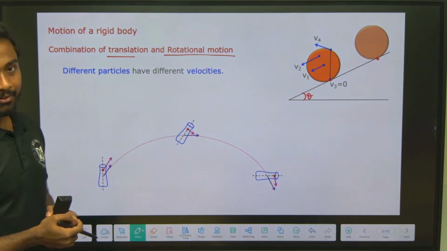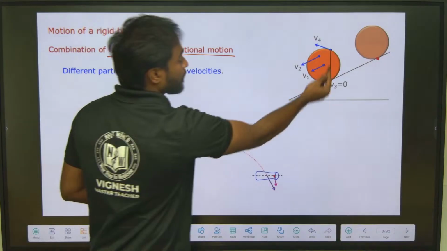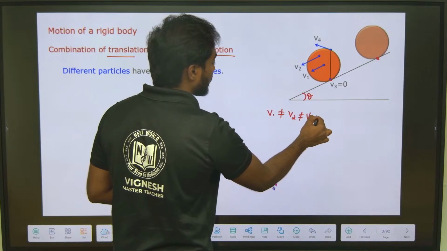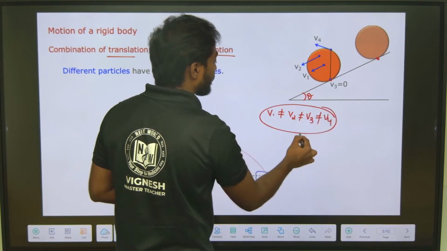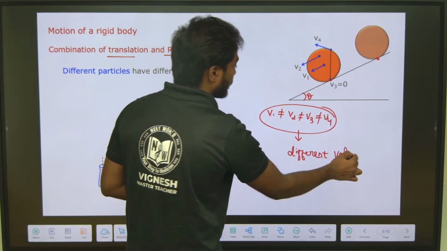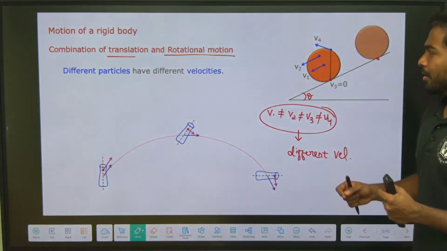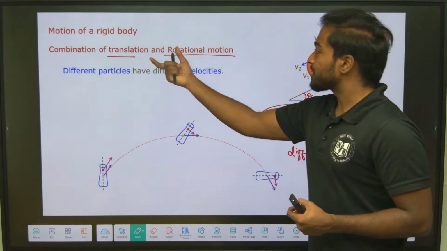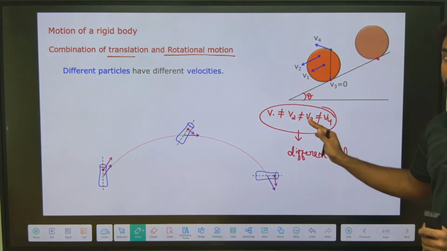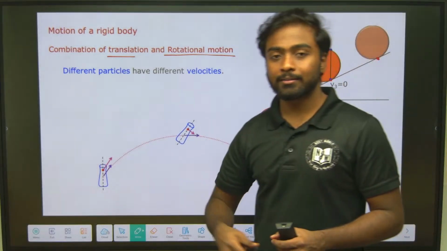So V1 is not equal to V2, not equal to V3, not equal to V4; every particle has a different velocity. If the combination of translation plus rotation is given, particles have different velocities at each point, but in pure translation the particles have the same velocity as the system.